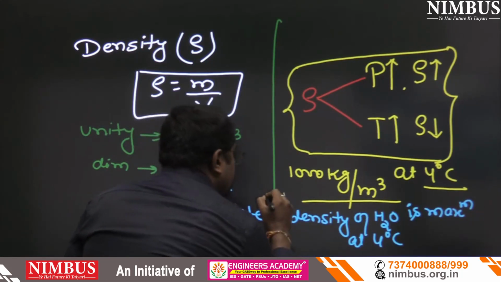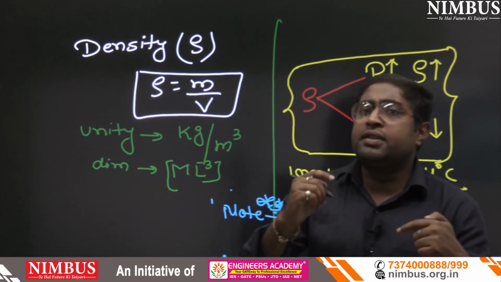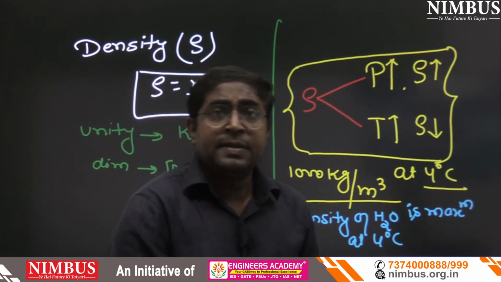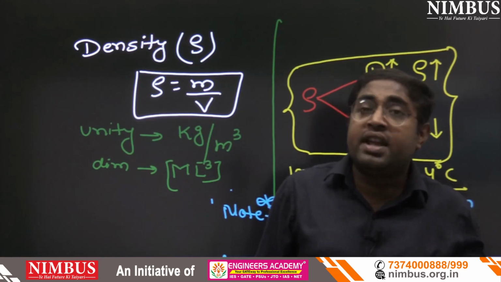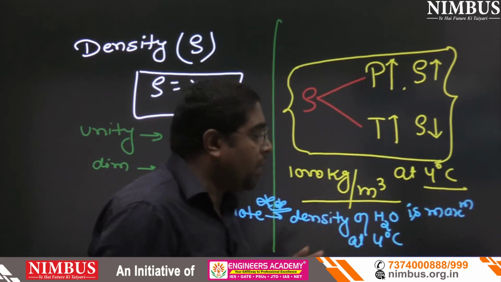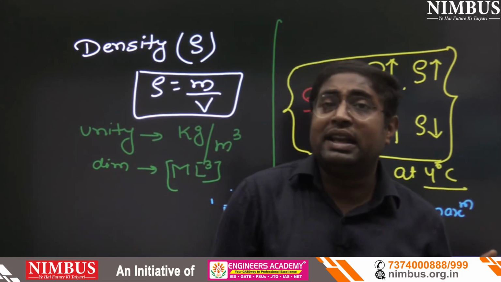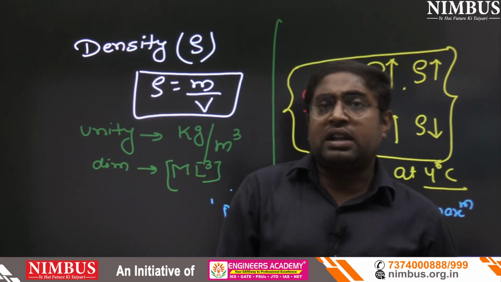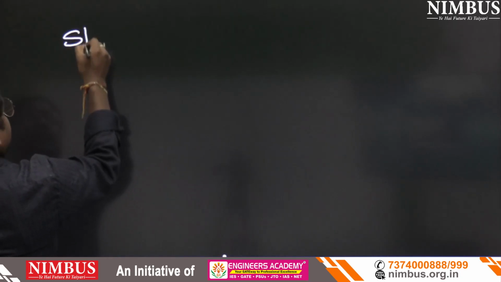This is most important question. First question is, if fluid is in static condition, so the value of shear force will be 0. And the second one is, with increase in pressure and temperature, effect on density. Second important question. And third important question is, density of water is maximum at what temperature? So at 4 degree Celsius. And what will be the value? That is 1000 kg per meter cube. Is that clear? Now the second question will come from specific weight.